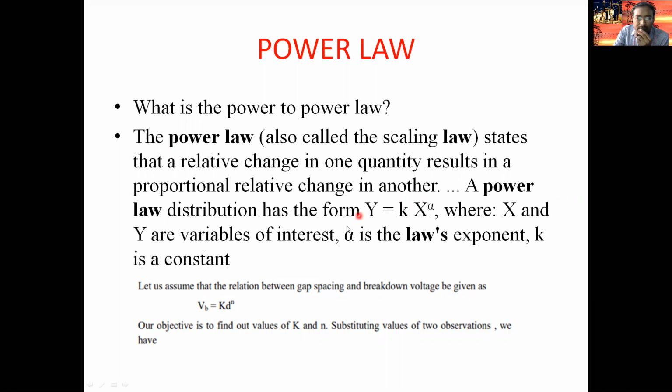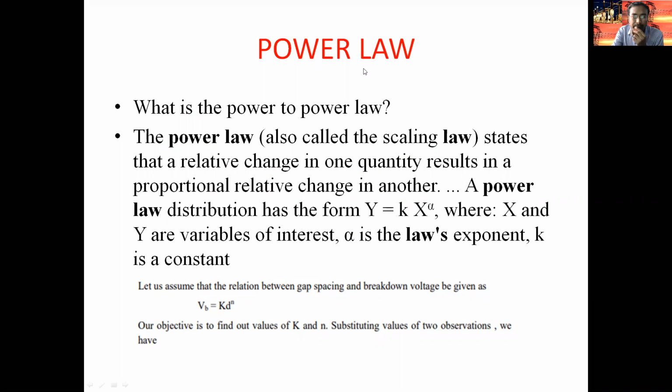From our high voltage engineering point of view, the change in one quantity is nothing but the distance here. If the distance changes, the breakdown voltage of the insulator keeps changing.